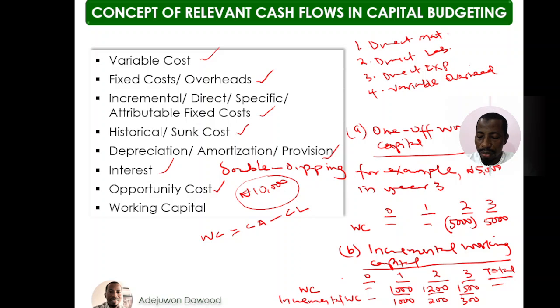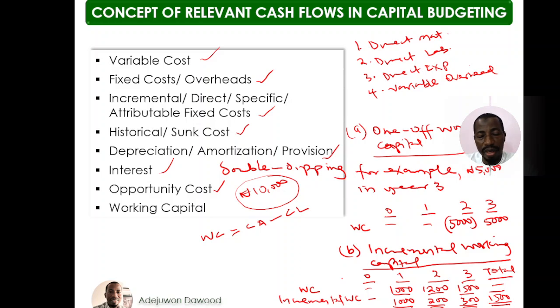Therefore, 1,000 plus 200 plus 300 will give me a total of 1,500. So the rule says that working capital should be treated as cash outflow in the year before the year of occurrence and recovered fully at the end of the useful life. Therefore, relevant year will then be the